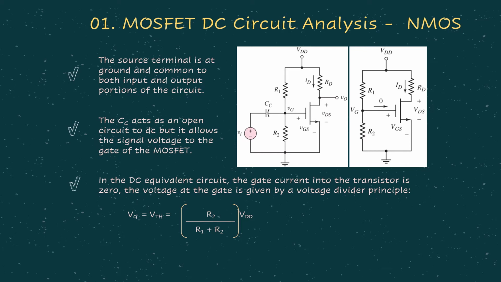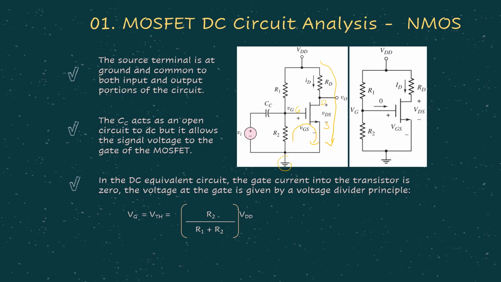Okay, as a start, let's have a look at the basics of DC circuit analysis for NMOS. As can be seen here for the NMOS circuit, we have the drain, gate and the source. As you can see, we have the GS loop, which indicates the input loop, and we have the DS loop, which indicates the output loop. For this particular circuit, the source terminal is at the ground, and the source is common to the input as well as common to the output.